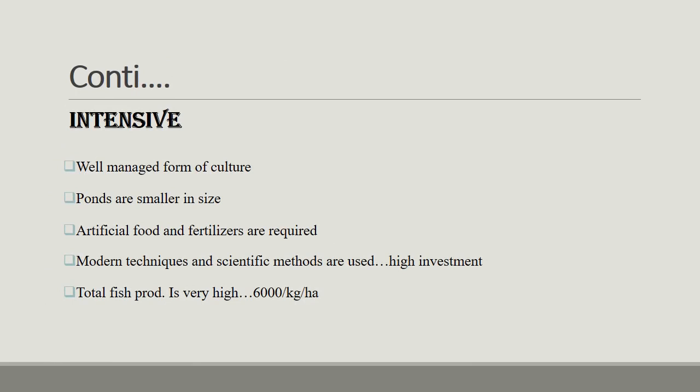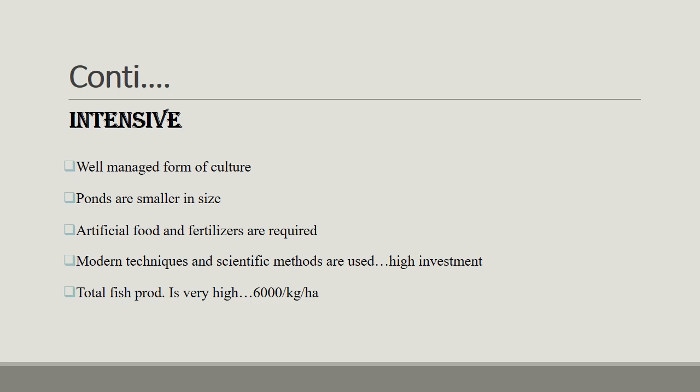How is extensive culture different from intensive culture, or what is intensive culture? Intensive culture is the culture in which a well-managed form of culturing is present. Ponds are smaller in size, but in extensive culture, ponds are larger in size and a natural environment is present. In intensive culture, artificial food and fertilizers are required, but in extensive culture, natural food is used.